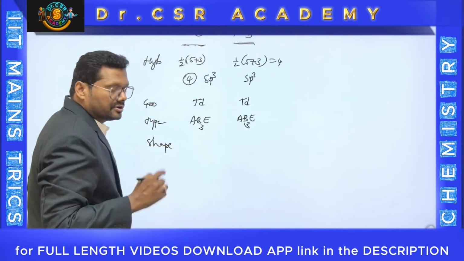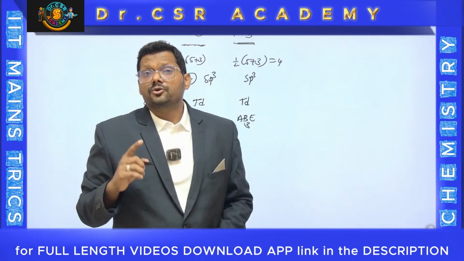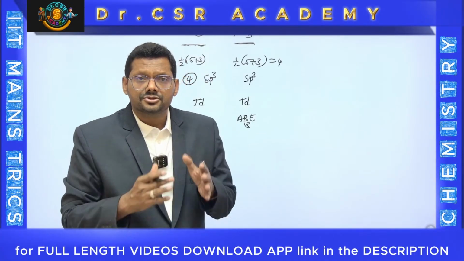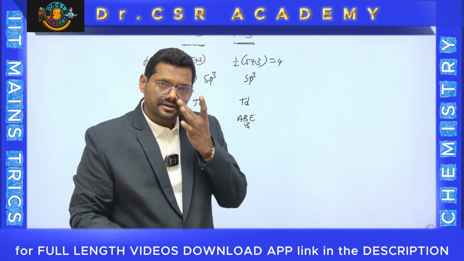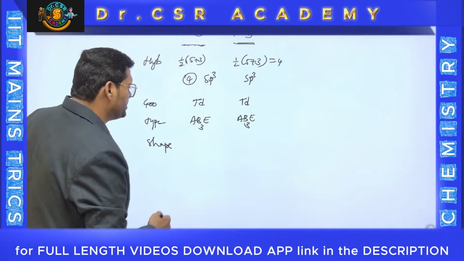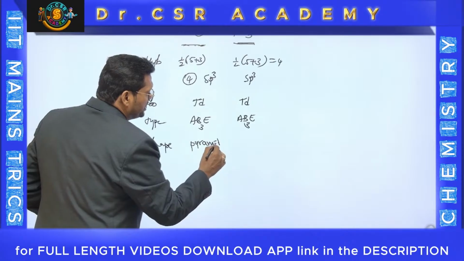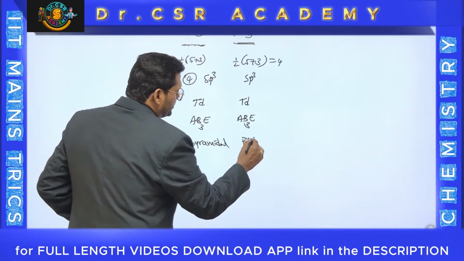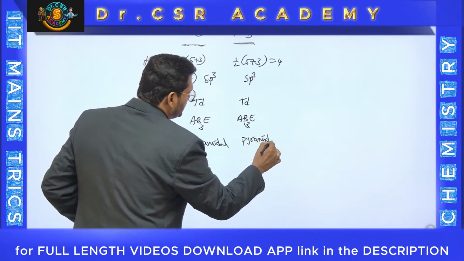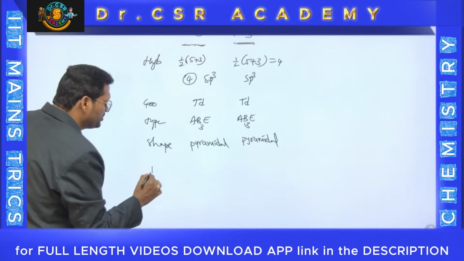You know what I told you already? Whenever there is a lone pair on the central atom, geometry is different, shape is different. Now the shape is pyramidal. You know already that ammonia is a pyramidal one. So this is also a pyramidal one. Our important point is about bond angle.